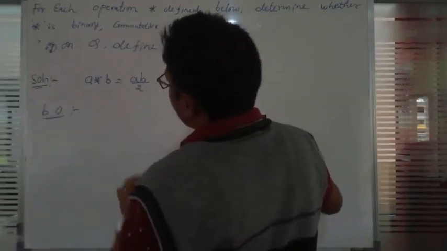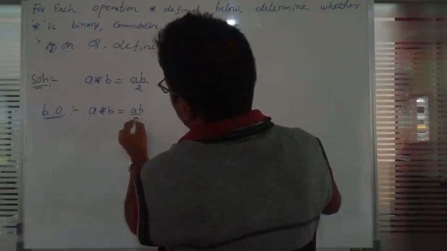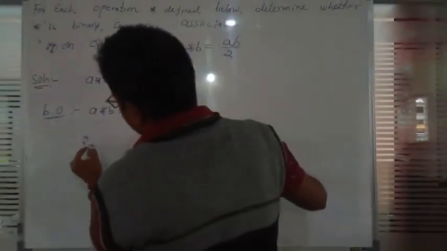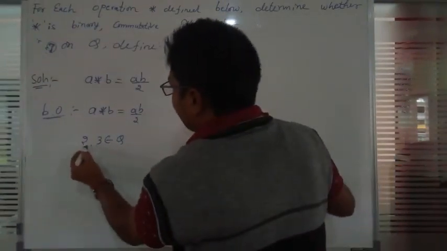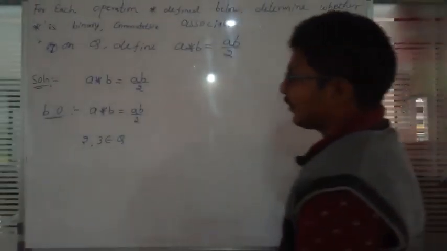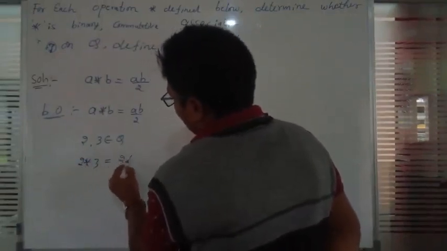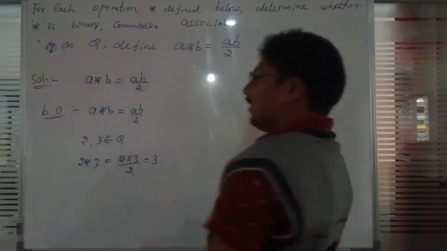Now a star b is equal to ab by 2 on rational numbers. So now I will take two numbers, for example 2 and 3, which belong to the rational numbers. In the placement of a we keep 2, and in the placement of b we keep 3. 2 star 3 is equal to 2 into 3 by 2, 2 cancels, what's remaining? 3.